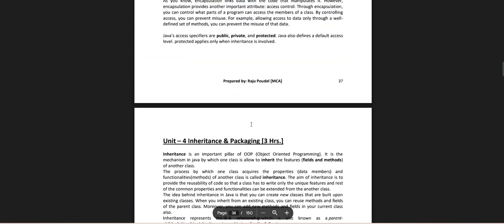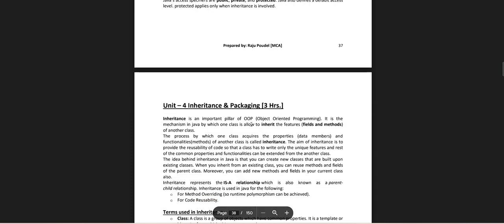We know the encapsulation, inheritance and packaging. Inheritance is the important pillar.